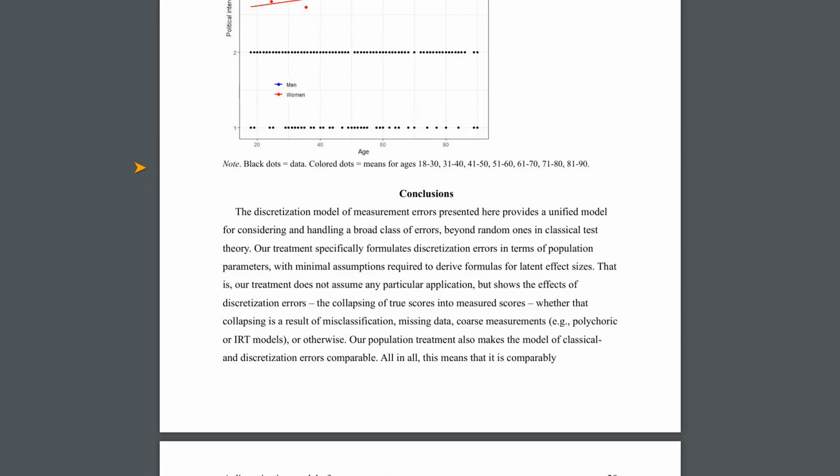What do you think about these discretization errors? Have you encountered situations where information seems to be lost in your own research or daily life?